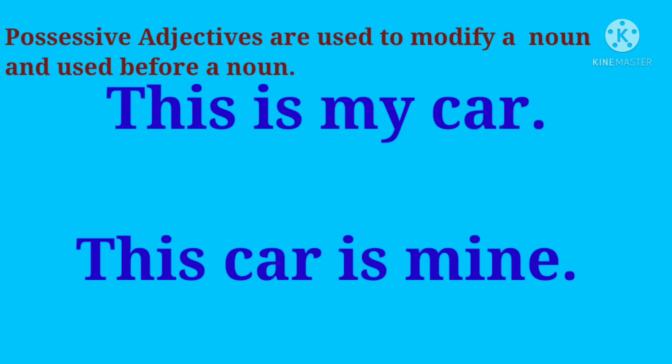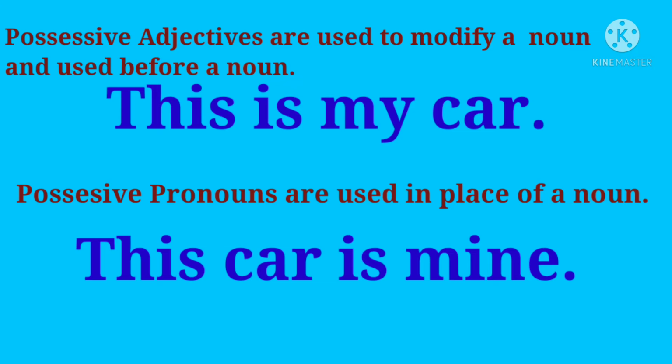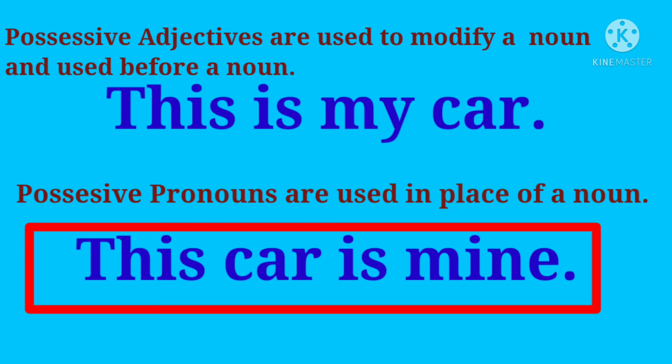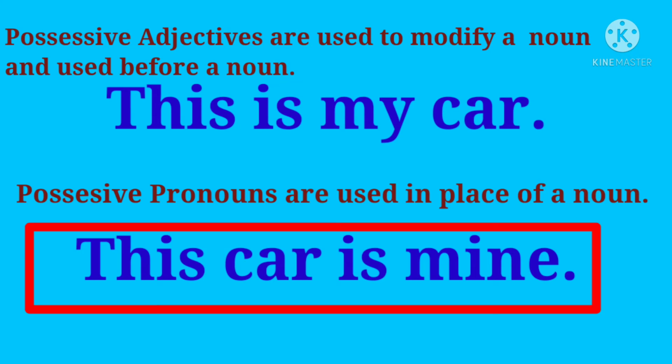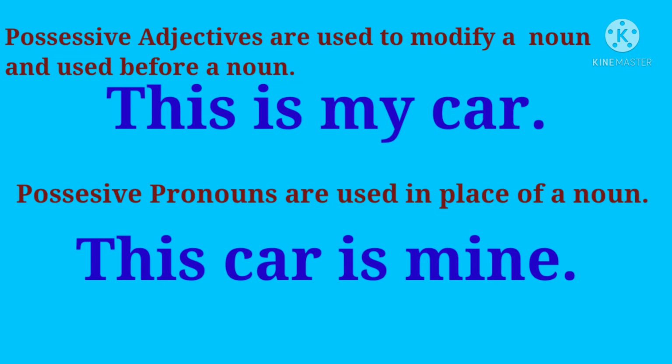So that's why it is a possessive adjective, right? Whereas possessive pronouns are used in place of a noun. For example, this car is mine. Here the word mine is used in place of a noun. So that's why it is a possessive pronoun and not a possessive adjective.